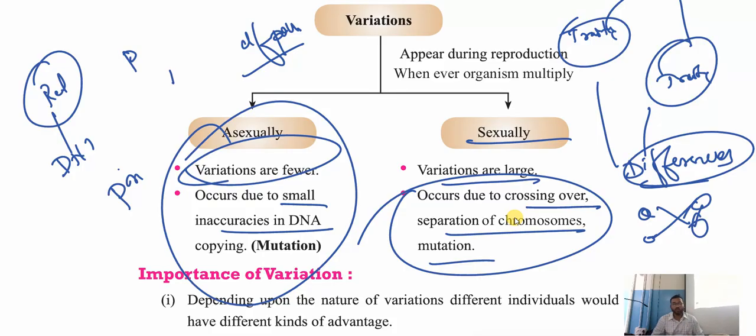Make a note. Crossing over creates new combination of genes, while the separation of chromosomes